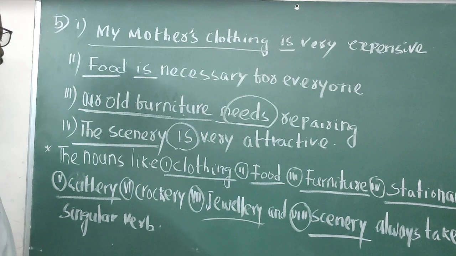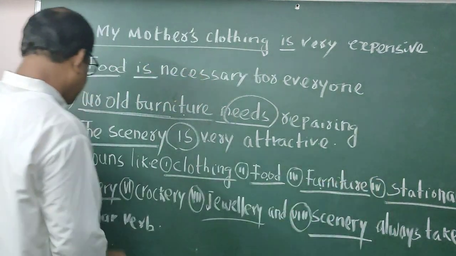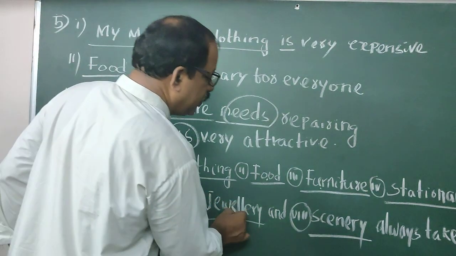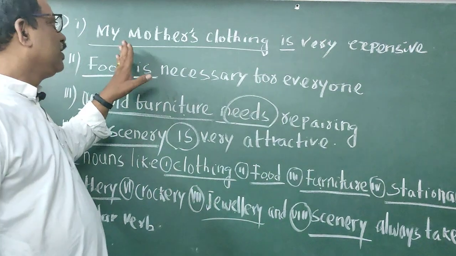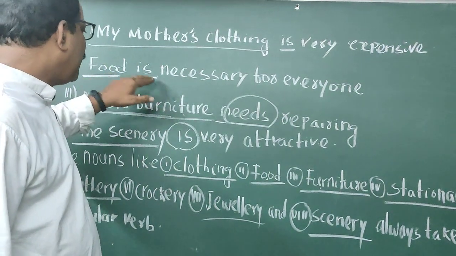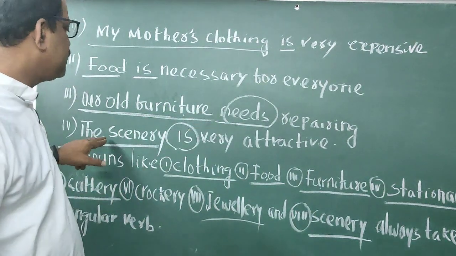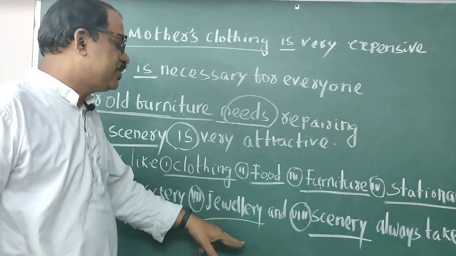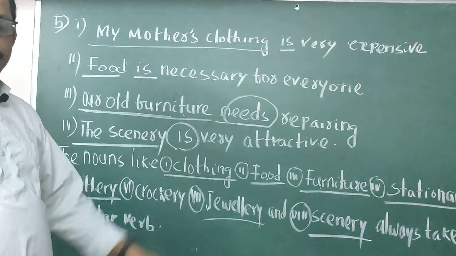So remember, clothing, food, furniture, stationery, cutlery, crockery, jewelry and scenery, they always take a singular verb. You cannot say food are. You cannot say our furniture need. You cannot say the sceneries. These are the nouns which always take singular. Remember, students.